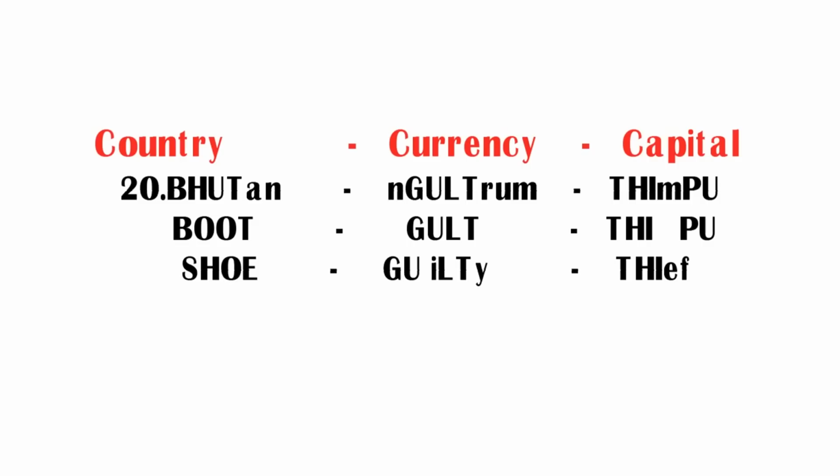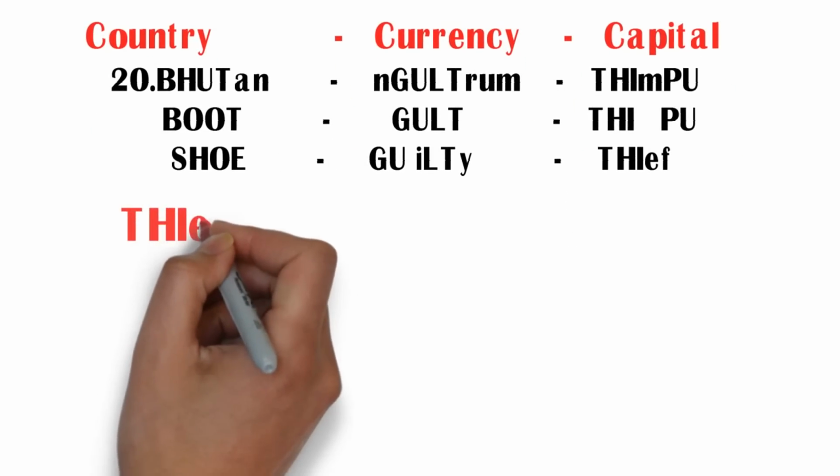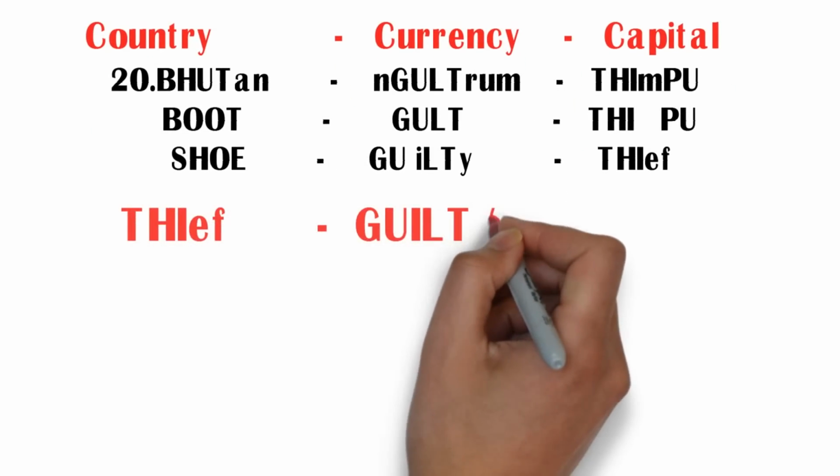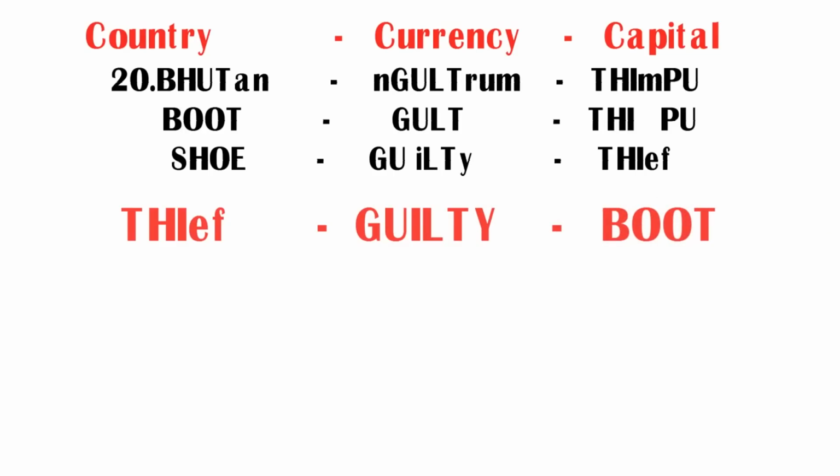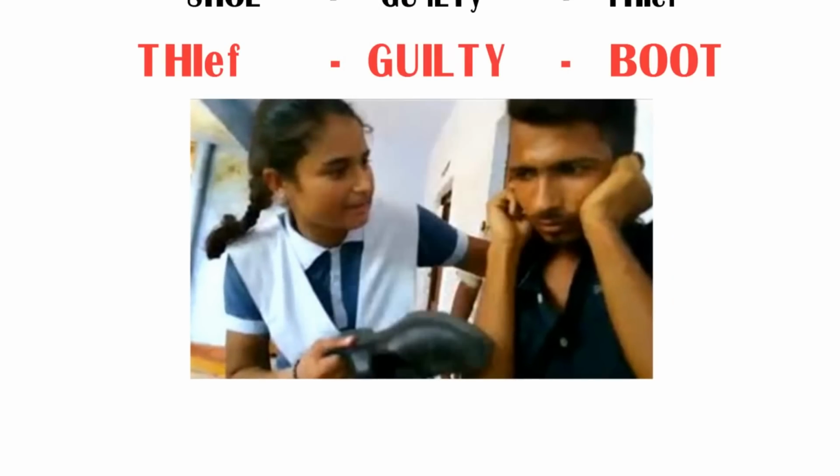Now I am going to frame these three words into a sentence. Friends, here you can see the three new words: thief, guilty, boot. But how to remember this? Let us see the trick in the form of a sentence. The thief feeling guilty because he was punished with boot.